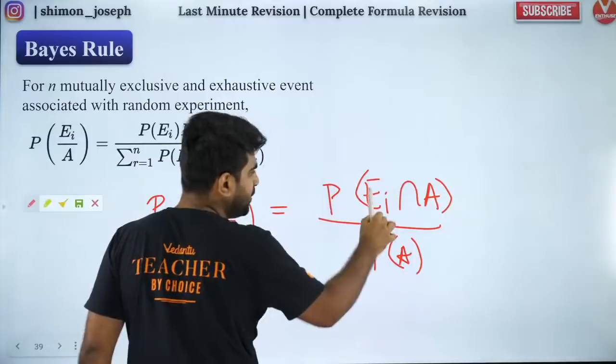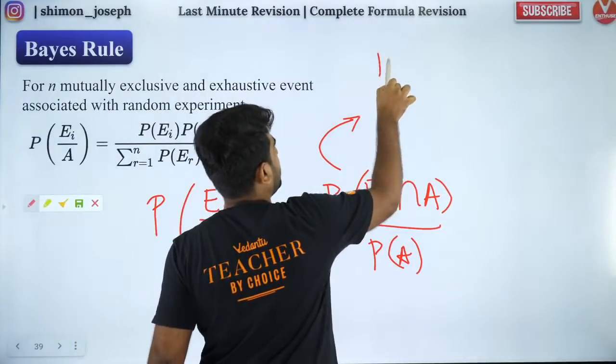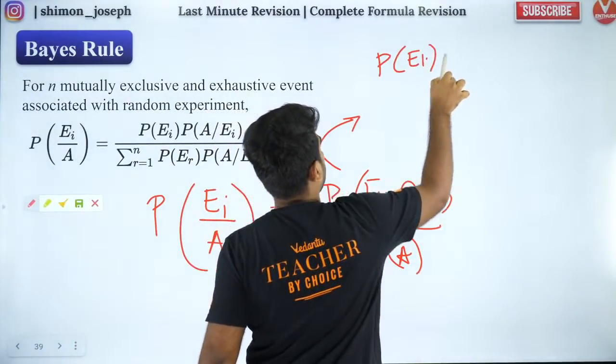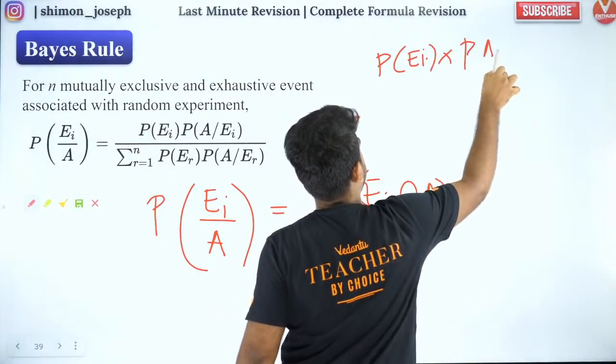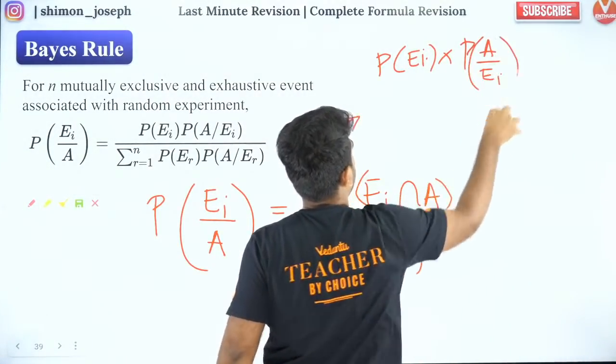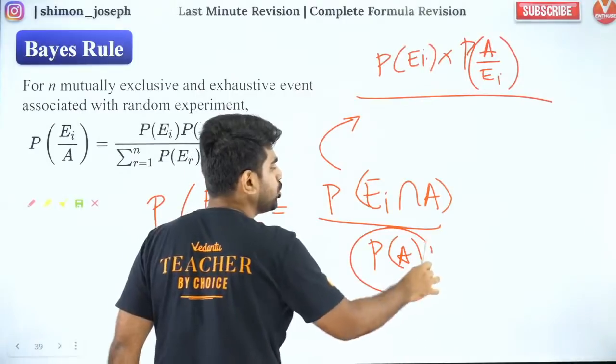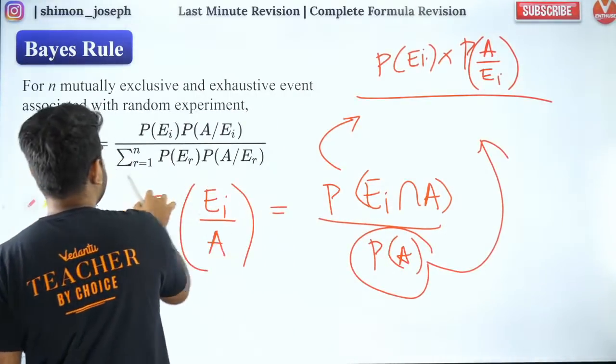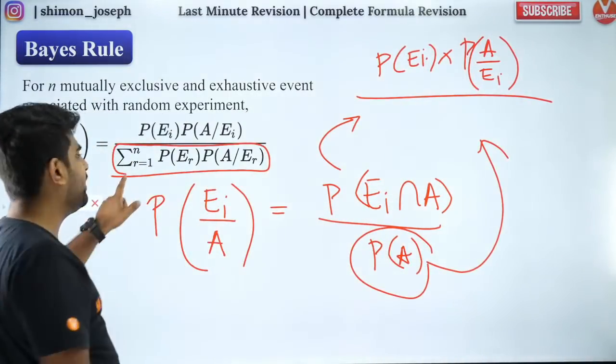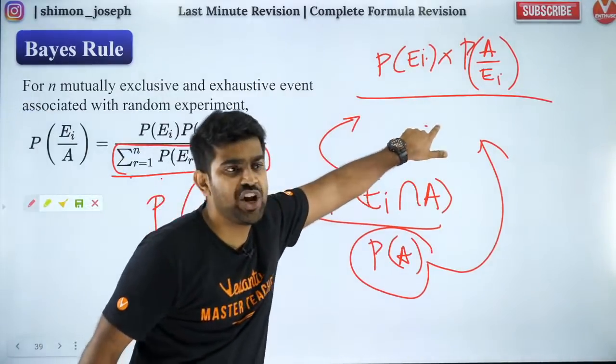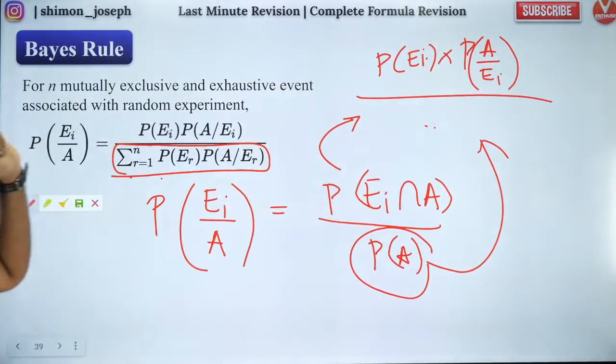So now what is P of Ei intersection A? It is nothing but P of Ei into P of A by Ei, divided by what is P of A? P of A is total probability. Total probability of A, we just studied it in the previous slide. That is what I'll write in the denominator. That is why we study total probability before we come to Bayes theorem.